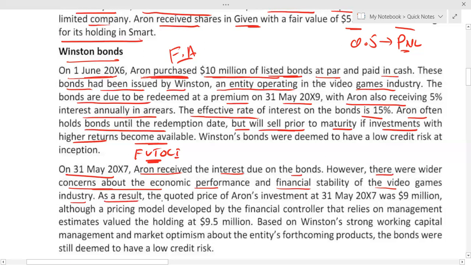As a result, the quoted price of Aaron Company's investment at 31st May X7 was 9 million. Quoted price. Now listen carefully. If I give you a little bit of an idea of IFRS 13 Fair Value Measurement, IFRS 13 gives us three levels of input: level 1, level 2, and level 3. Can I say out of these three, which level input value is more reliable? Can I say level 1 input?